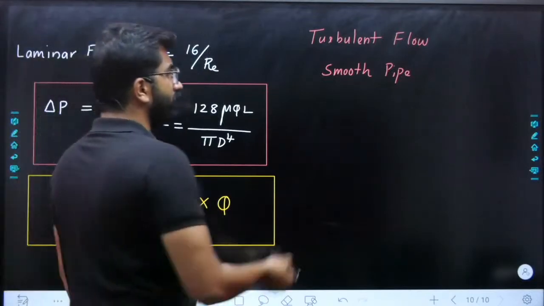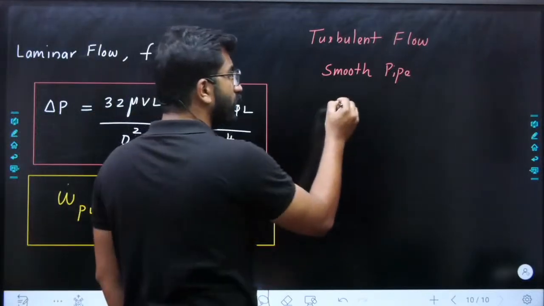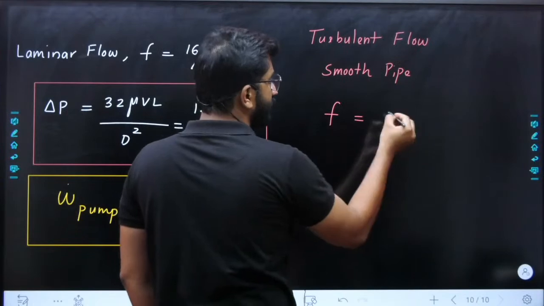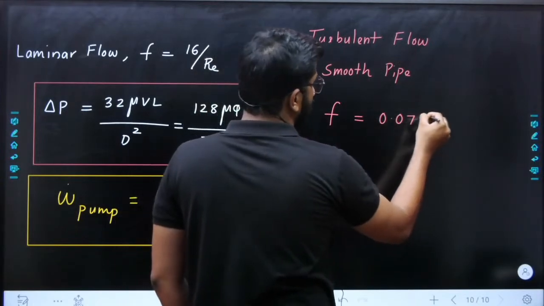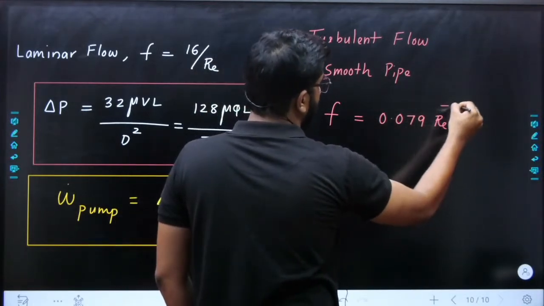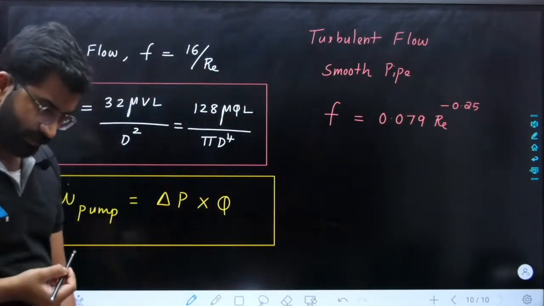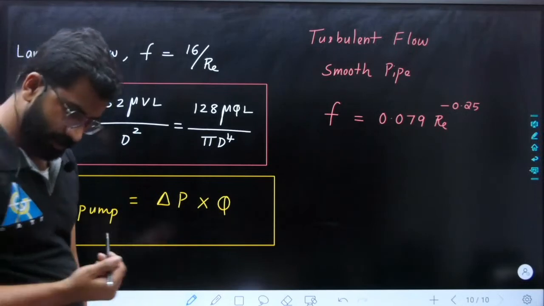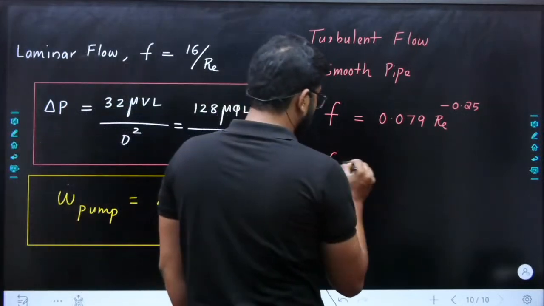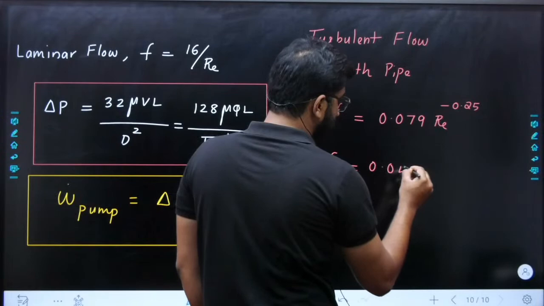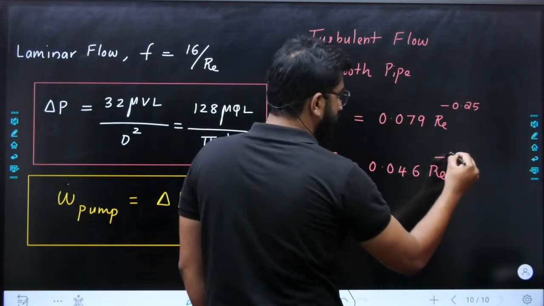In case of turbulent flow, smooth pipe, you have different equations for Fanning friction factor. Fanning friction factor is equal to 0.079 Reynolds number power minus 0.25. You can remember this equation. There was one more equation, I forgot. Yes, 0.046: f is equal to 0.046 Reynolds number power minus 0.2.